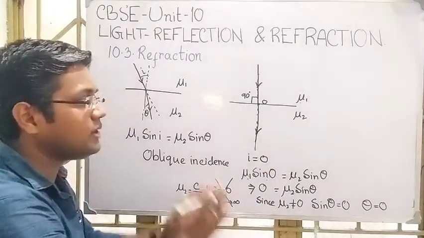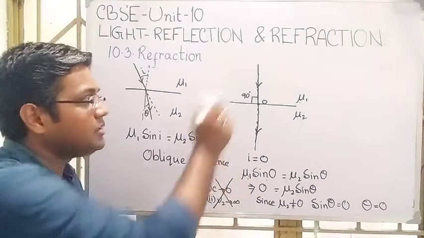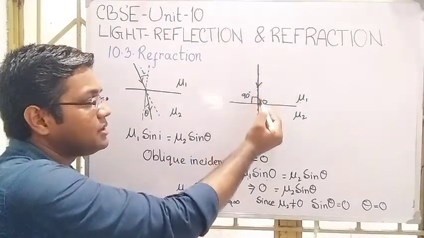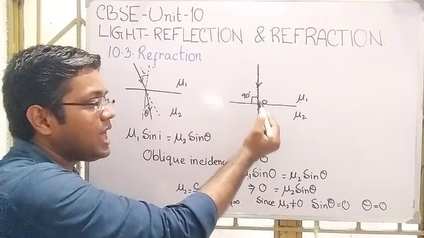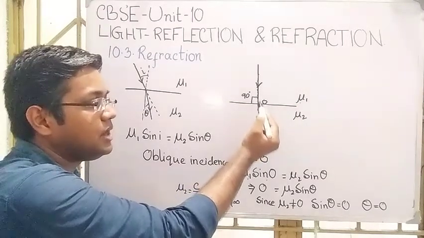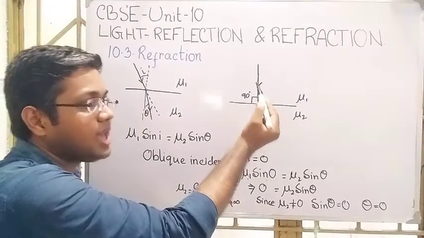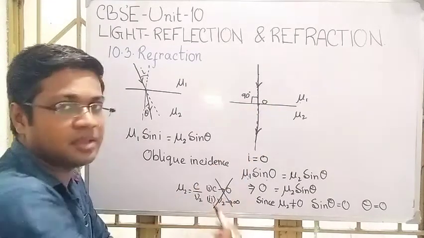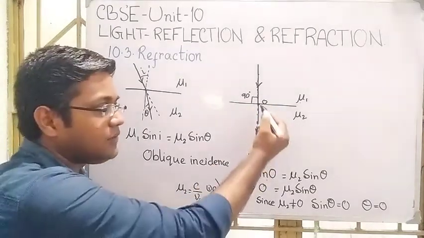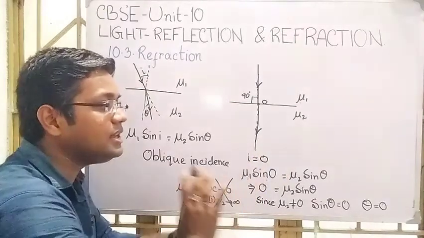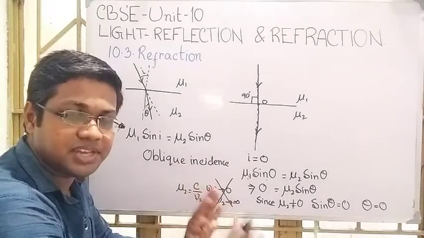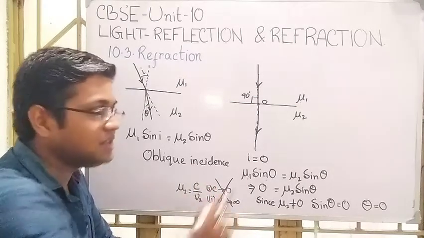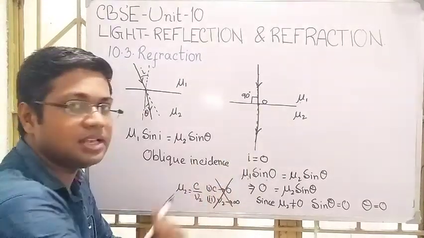So if the light strikes the interface normally, making an angle of 0 degrees with the normal at the point of incidence, or if its angle of incidence is 0, then it is refracted without any deviation. Its path is not changed. It directly enters into the second medium.